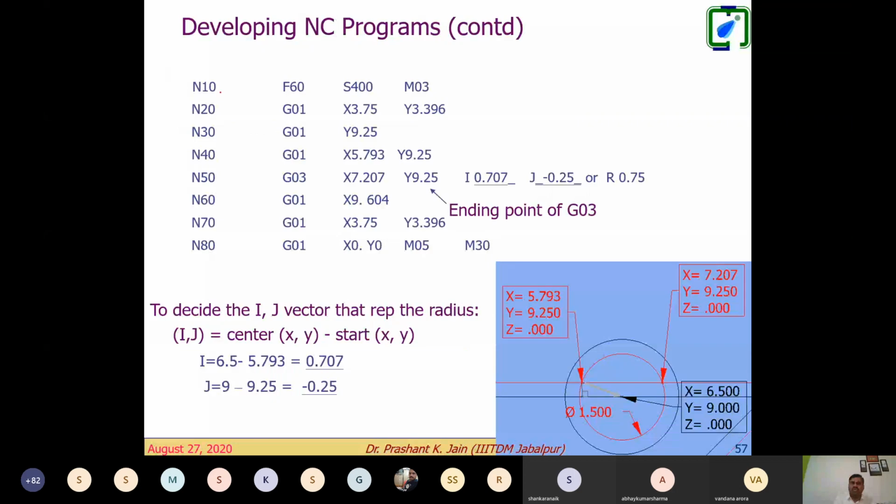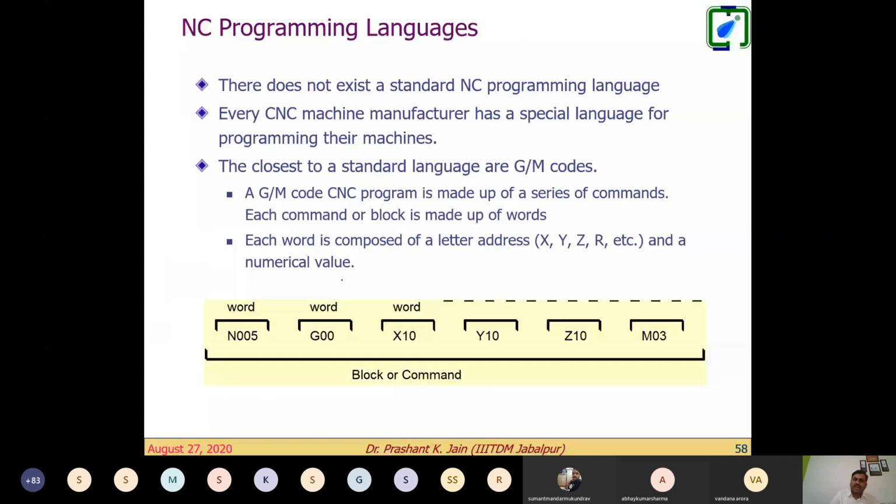This is the sequence number. Most of us, I hope, are aware of CNC part programming. Can I have a quick response on this? Yes, sir. Known. Very fine. So based on all the calculations we have done so far, we can put them into this part program. So our first part program for CNC machining would be ready based on this calculation. We follow certain rules, regulations, and syntaxes for writing the part program.